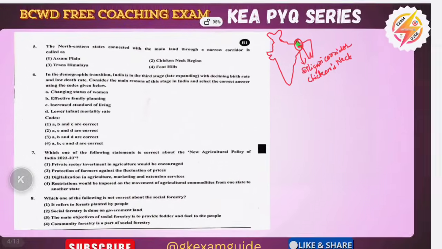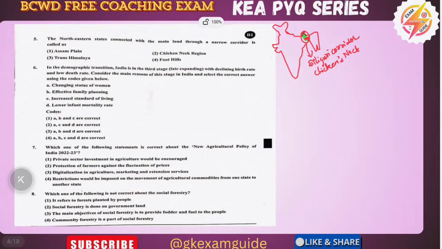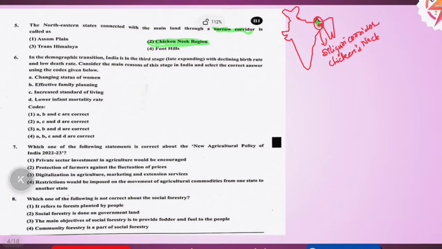What they have asked, you can see. The question they have framed is that the northeastern states are connected with the mainland through a narrow corridor. This narrow corridor is called the Siliguri corridor or chicken neck region. This is a direct and simple question. If you have read the geography of India, it is very easy.